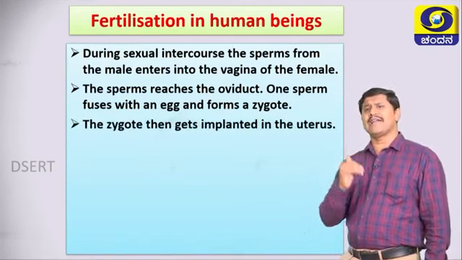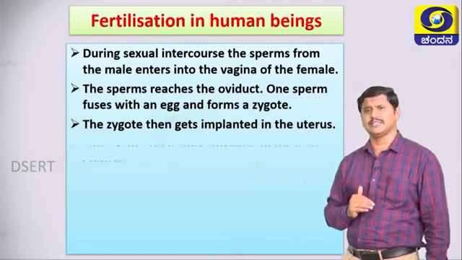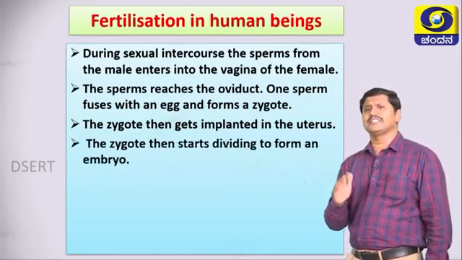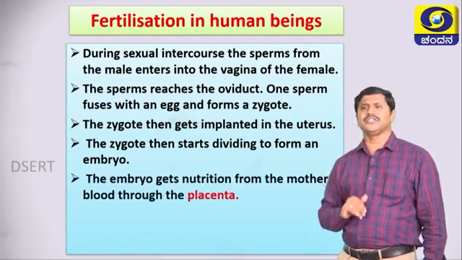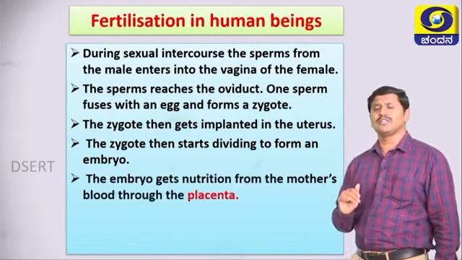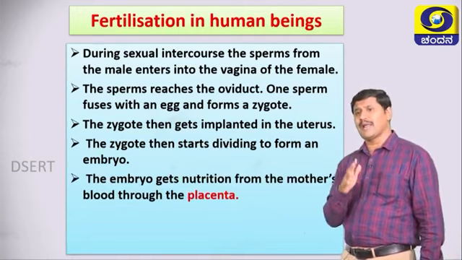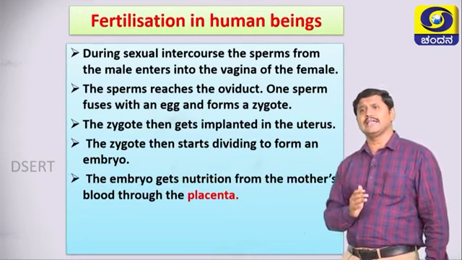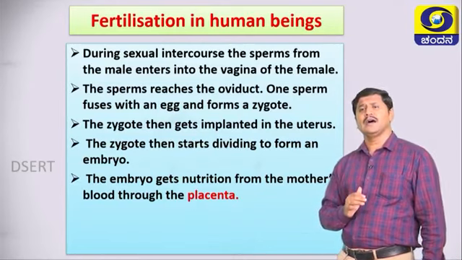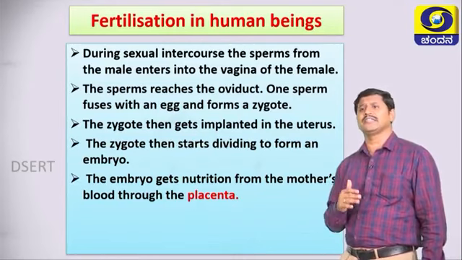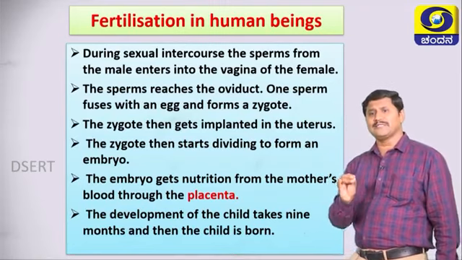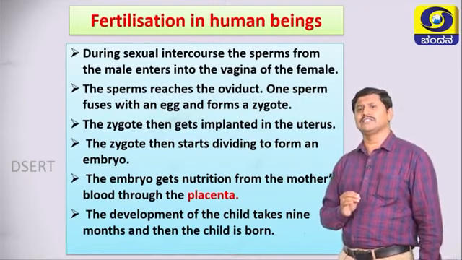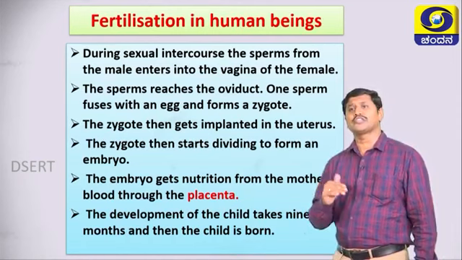The zygote then gets implanted in the uterus. The zygote then starts dividing to form an embryo. This embryo gets nutrition from the mother's blood through the placenta. What is placenta? Placenta is the structure, the connecting bridge between the fetus and the mother. The development of the child takes place over 9 months and then the child is born. It is called parturition.